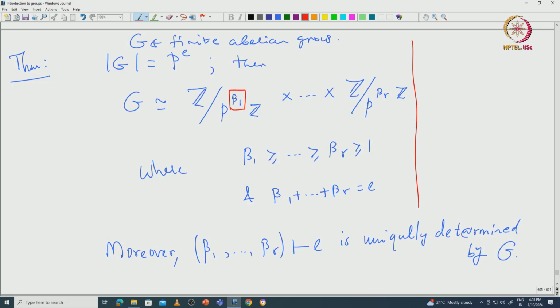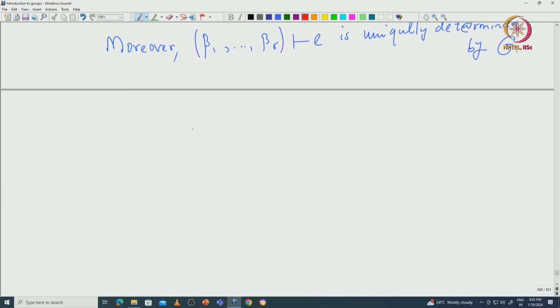That means this is a cyclic group, Z modulo p^beta_1 Z. If you take the cyclic generator of that, then the order of that generator is going to be p^beta_1. But if you take any element of G, assuming that G is isomorphic to Z modulo p^beta_1 Z cross etc. cross Z modulo p^beta_r Z, then this x can be written as x_1 etc. x_r. So now what will be the order?